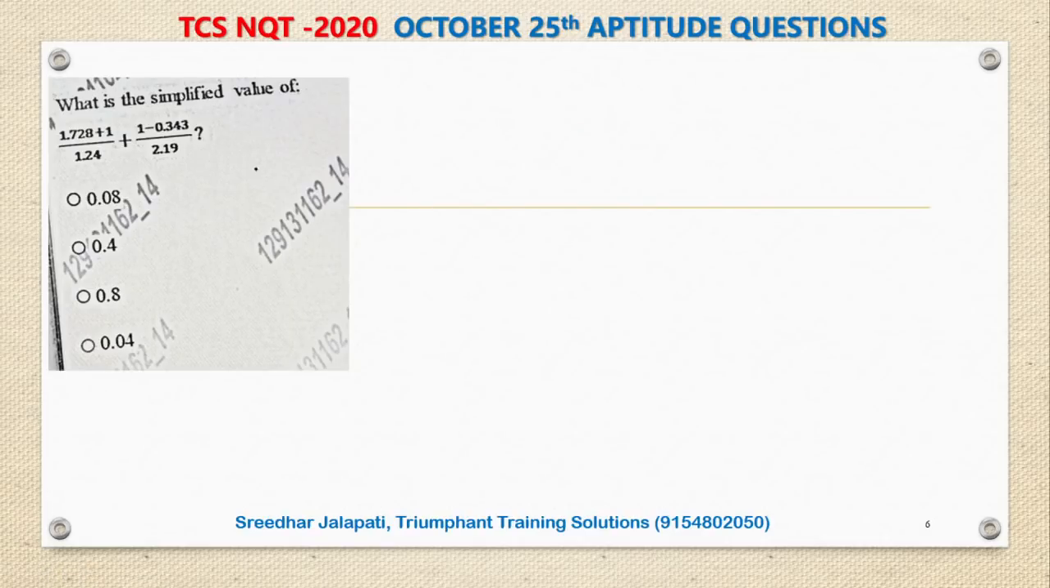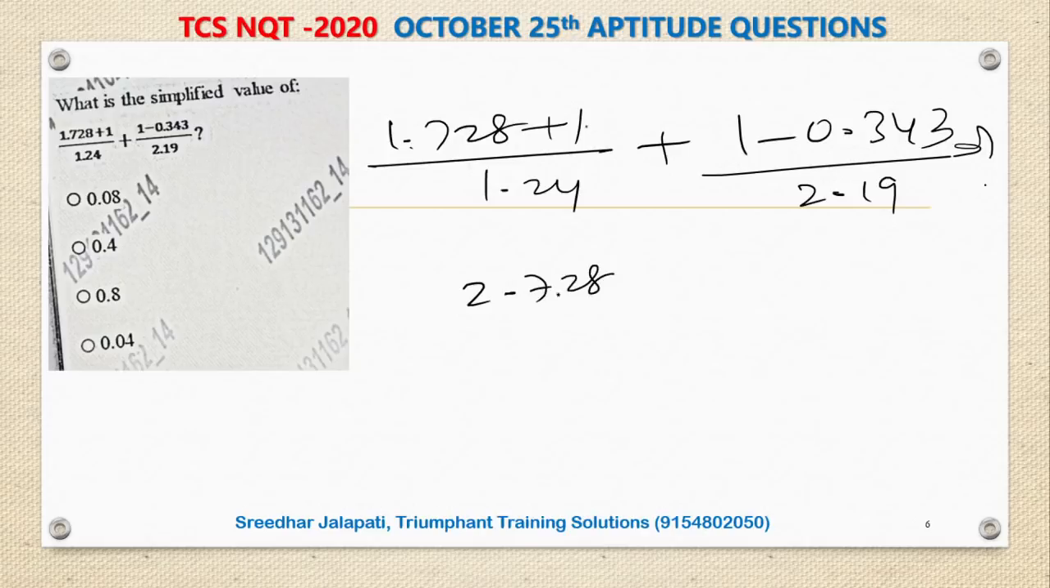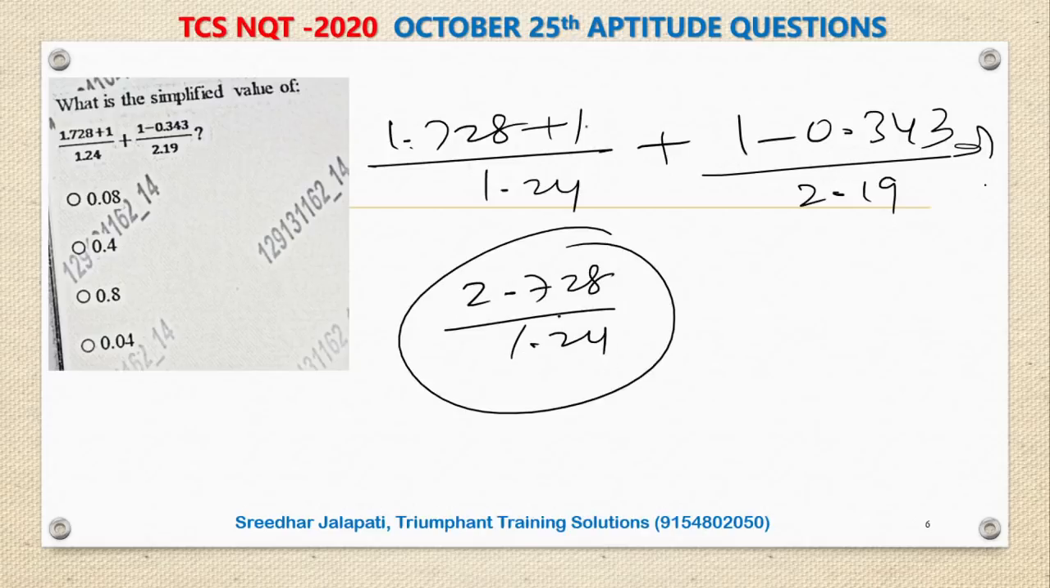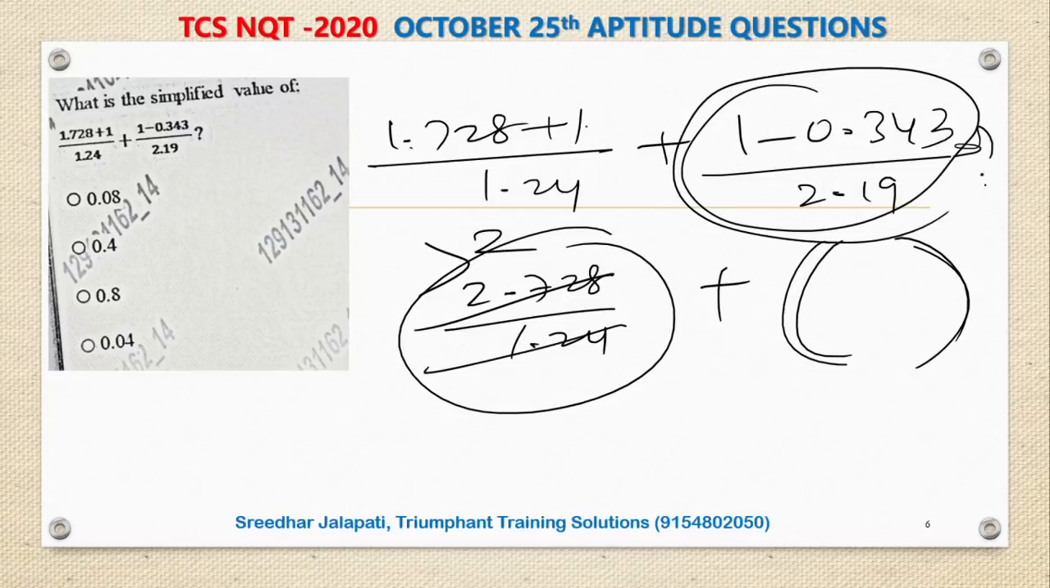Now you are asked to find the simplified value of an expression: 1.728 plus 1 by 1.24 plus 1 minus 0.343 by 2.19. What is the value? If you see here, 1.728 plus 1 is 2.728 by 1.24, so obviously this is more than 2, plus something. Whatever that is, it cannot be negative. Obviously it is positive. So 2 plus a positive value is definitely more than 2.